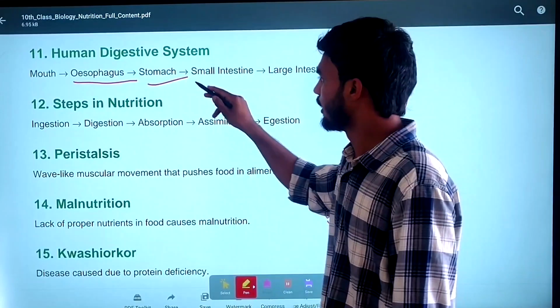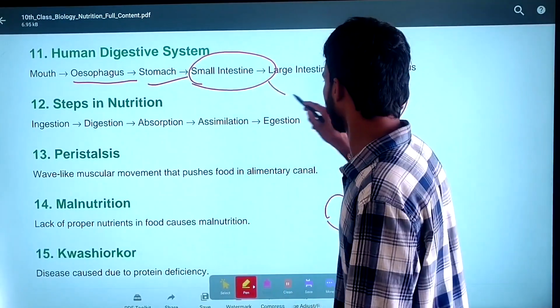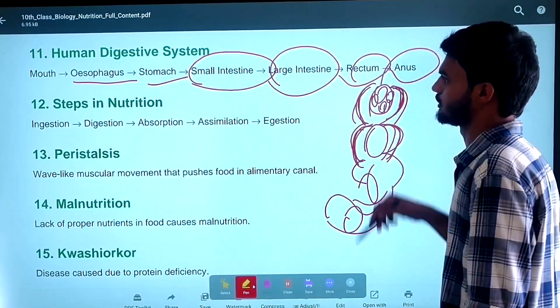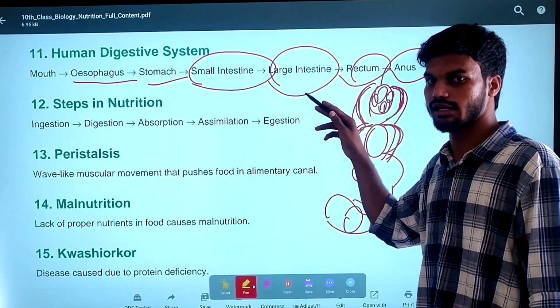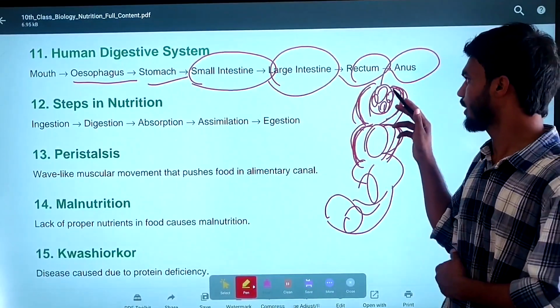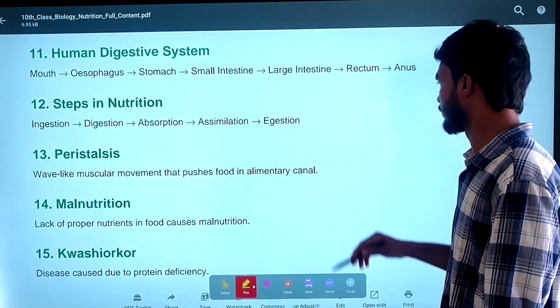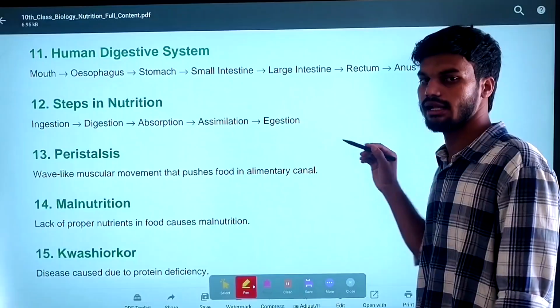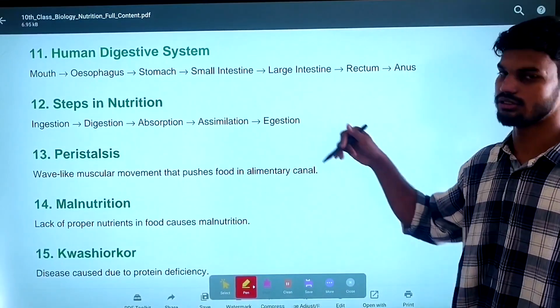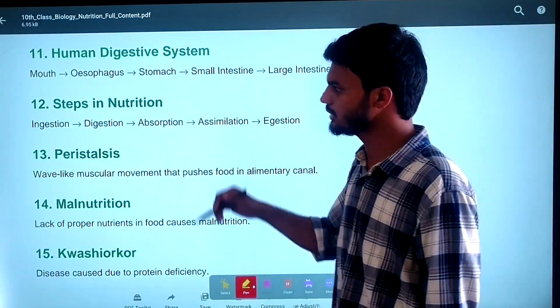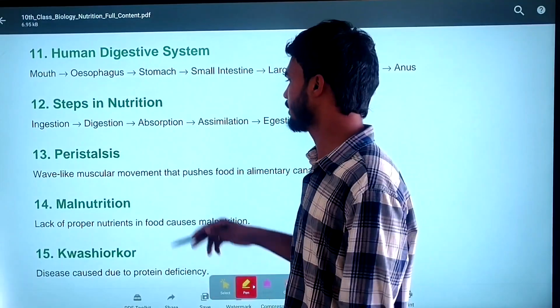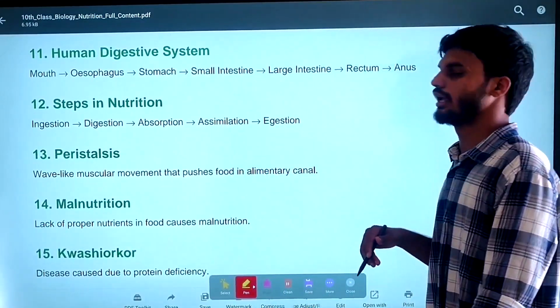After the stomach, it is followed by the small intestine, large intestine, rectum and anus. We will discuss the rectum and anus in detail later, step by step, in the human digestive system. Next, the steps in nutrition: ingestion, digestion, absorption, assimilation and egestion.